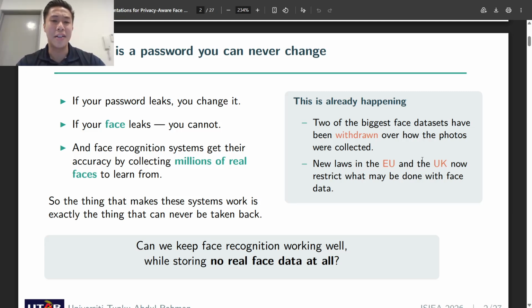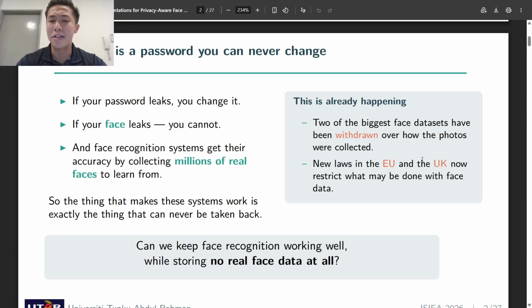So technically, understandably, if a password leaks, we will change it, right? Now it's annoying, but over in a minute. If our face leaks, however, we cannot change it. We have the same face for the rest of our life, so we have to use it and show it to the camera every day. So here's the very awkward part: this system is accurate precisely because somebody collected millions of real faces for it to learn from. The thing that makes the technology work is exactly the thing that can never be taken back.